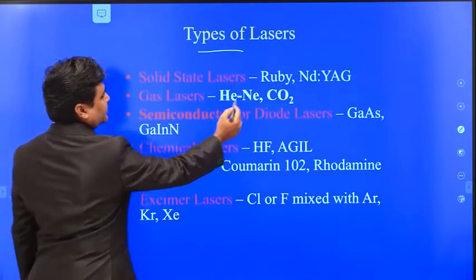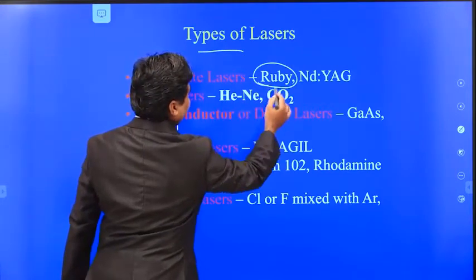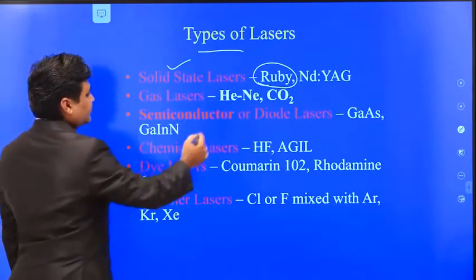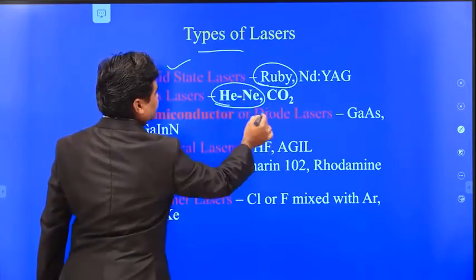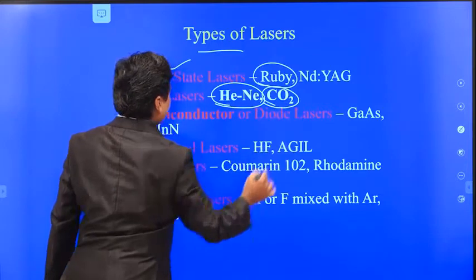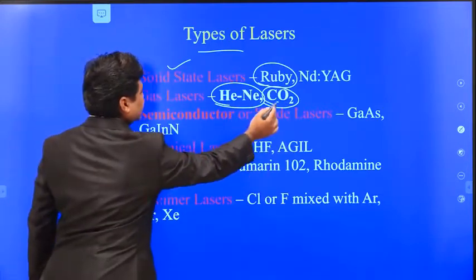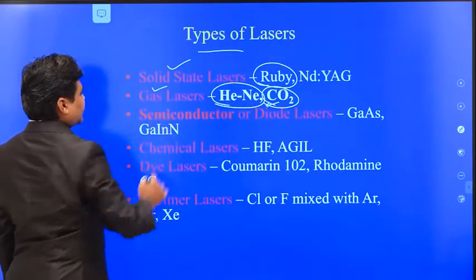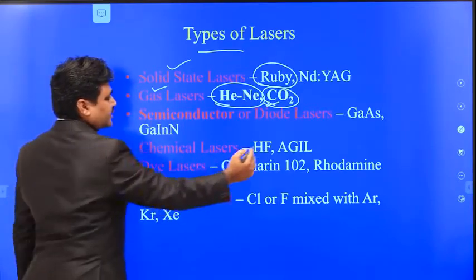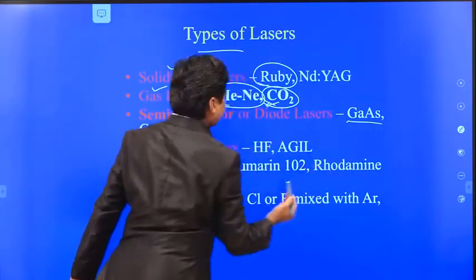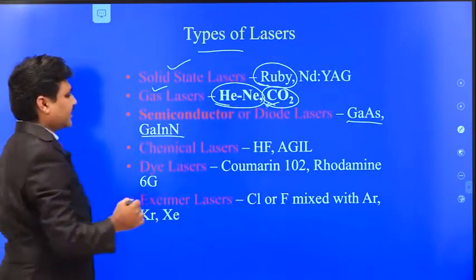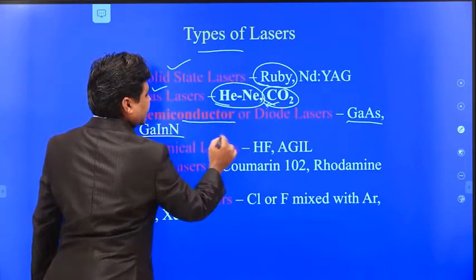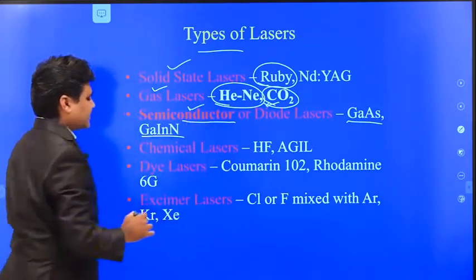Okay, suppose if you use a solid state material as the laser source, then it is said to be a solid state laser. If you use a gas source like helium neon mixture or carbon dioxide as the laser medium, then it is called a gas laser. If you use a semiconductor material such as gallium arsenide or gallium indium nitride as the active medium, then it is said to be a semiconductor laser.